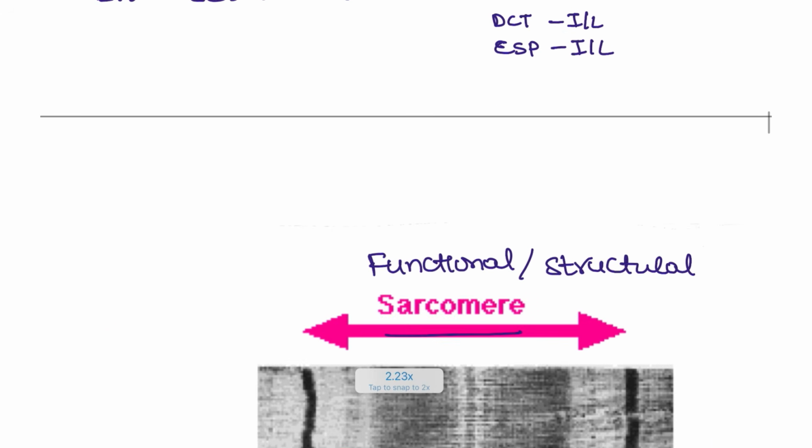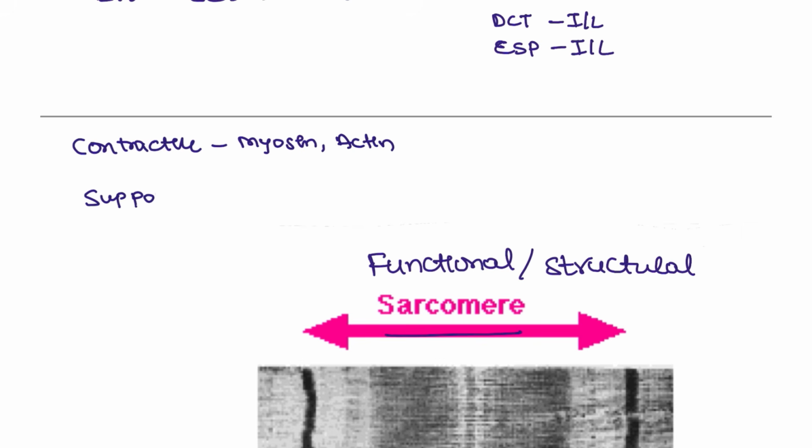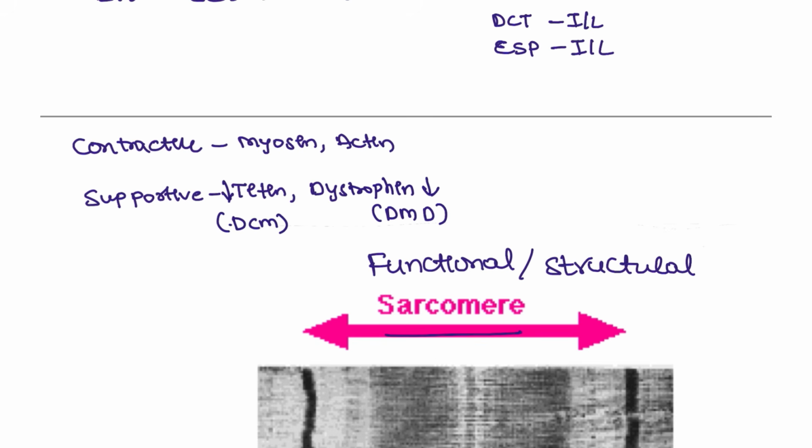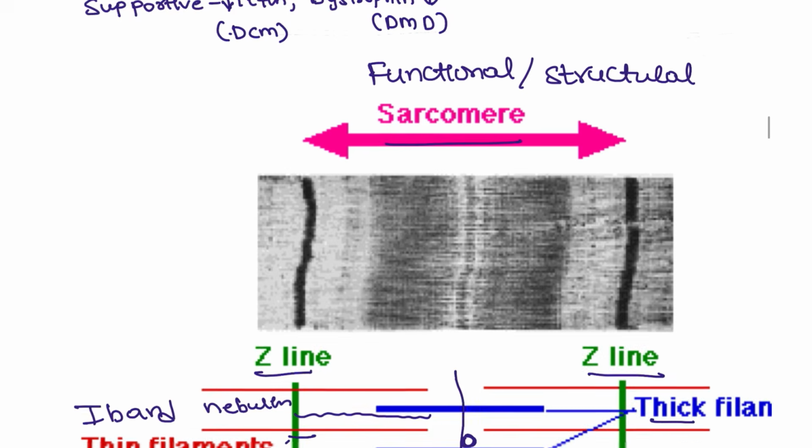Let's see here. What are the contractile proteins? Contractile proteins are myosin and actin. What are the supportive ones? Titin and dystrophin. If there is a deficiency of dystrophin, you present with DMD, Duchenne muscular dystrophy. If there is decreased titin, you present with dilated cardiomyopathy. Both of these are very important questions that have been asked.